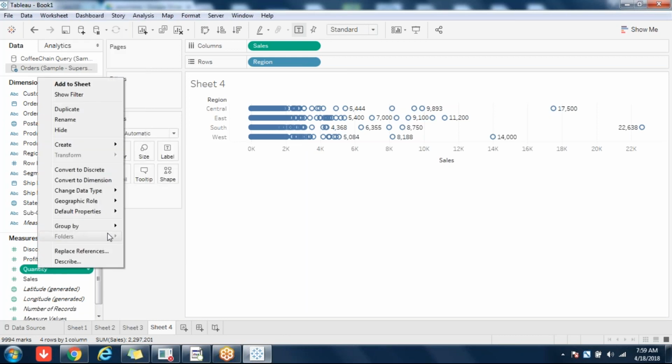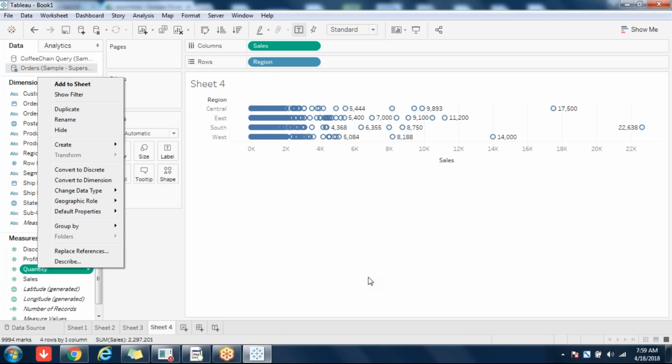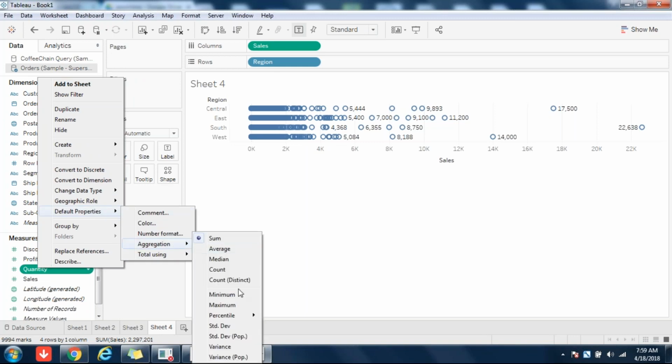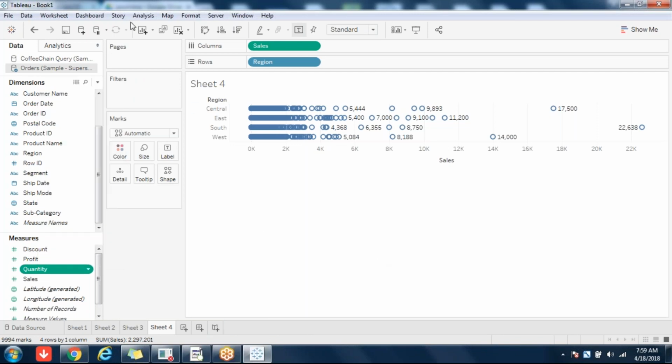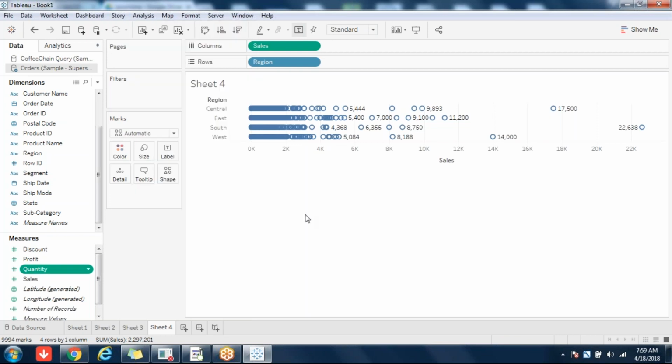So you see here. Remember this, why are we always getting sum of sales there? Because in default properties, you are seeing aggregation, and here you are seeing sum, average, count, all those things. So because it is selected by default, that's why you are seeing aggregation. And here also aggregate measures is selected, that's why you are seeing sum always.